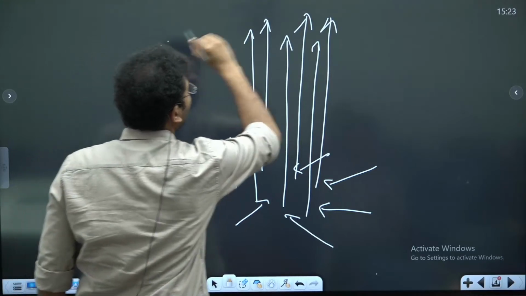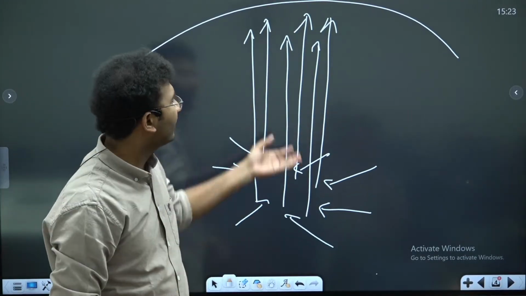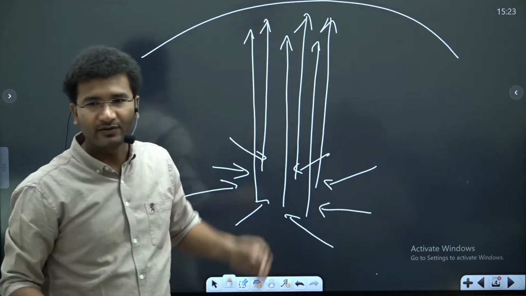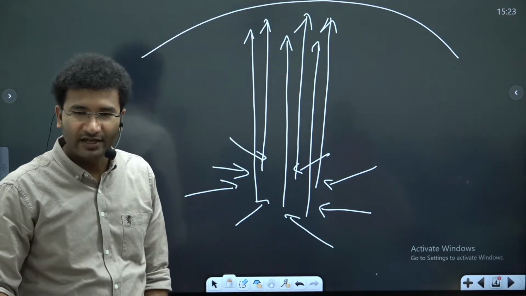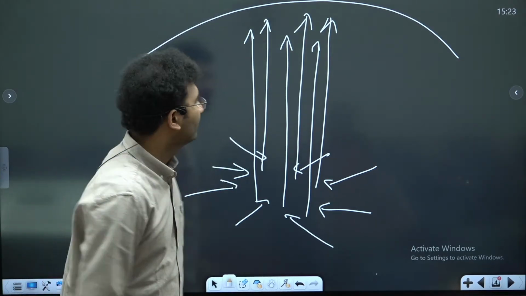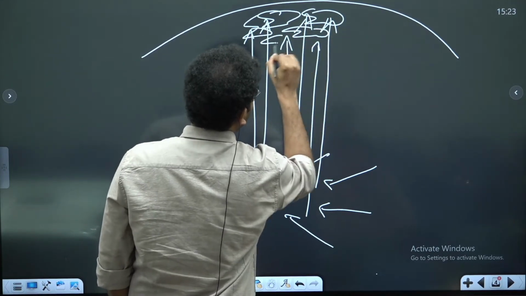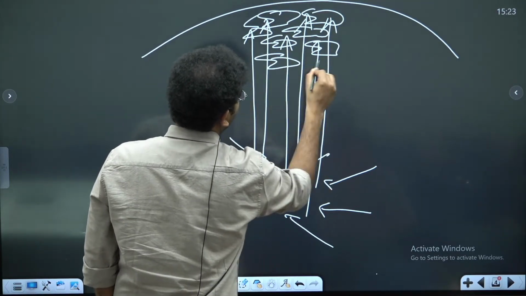Now imagine that there is no upper air divergence. Upper air divergence means there is no divergence here. So when there is no divergence, what kind of conditions do you see? There will be clouds formed here itself, like this, a band of clouds.